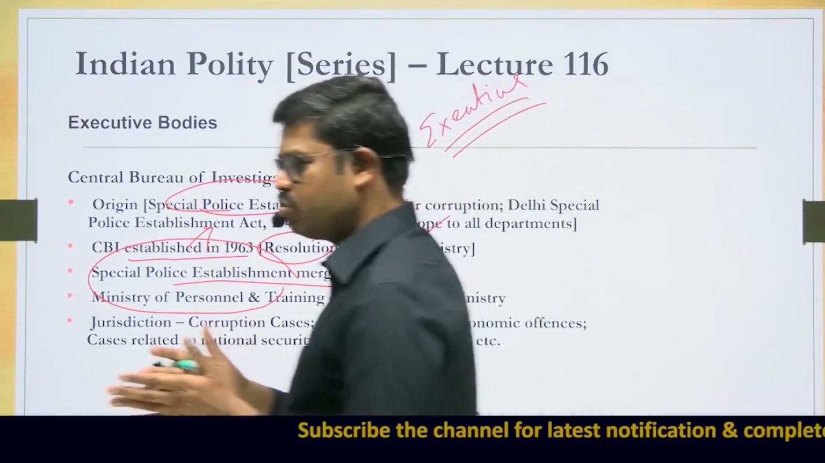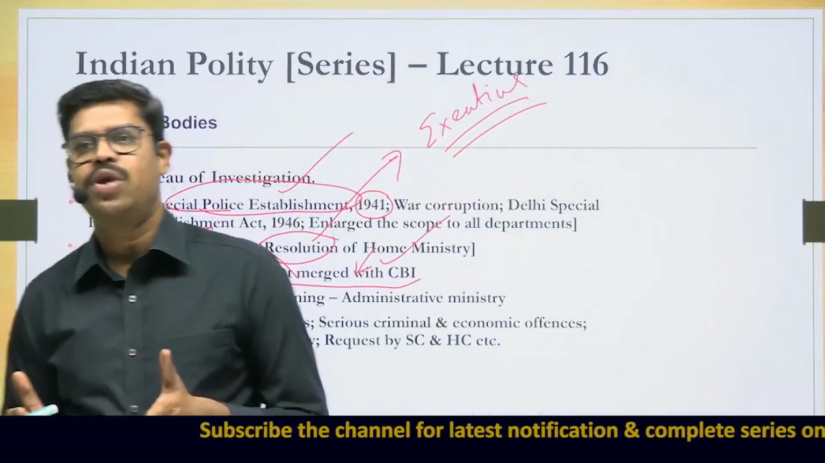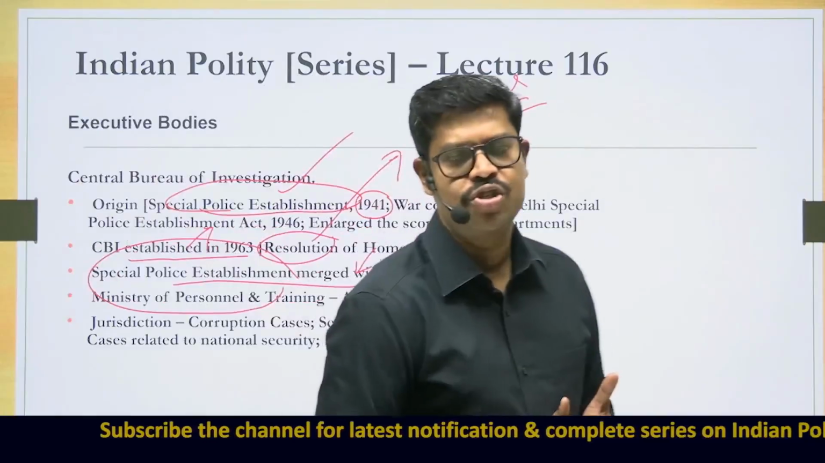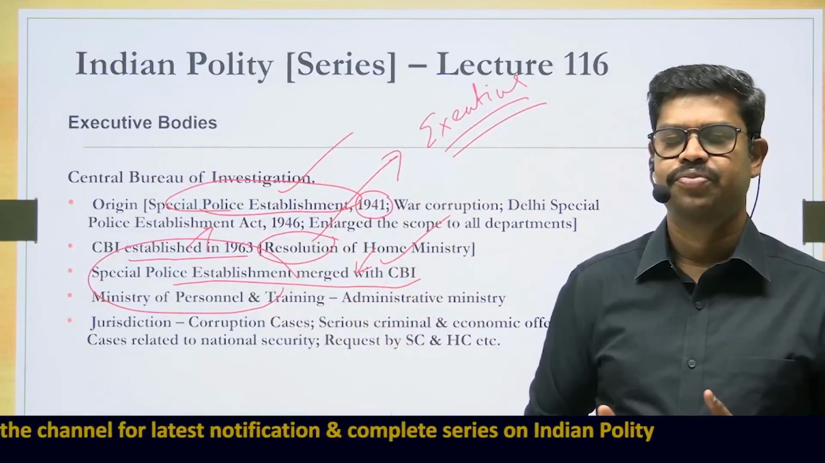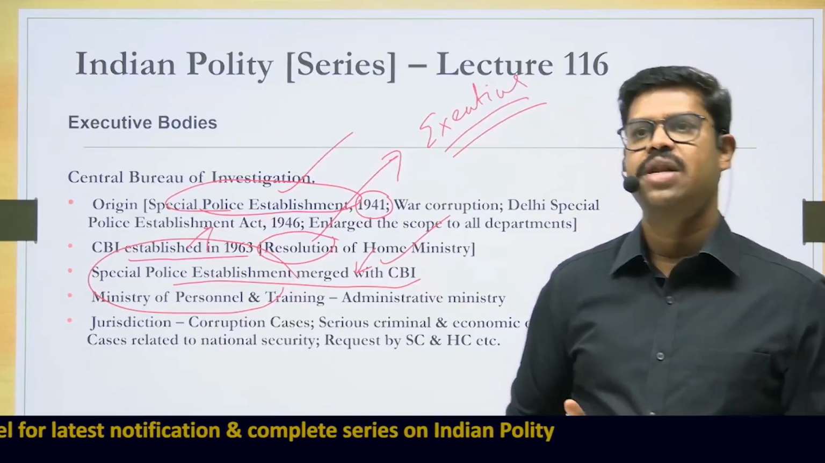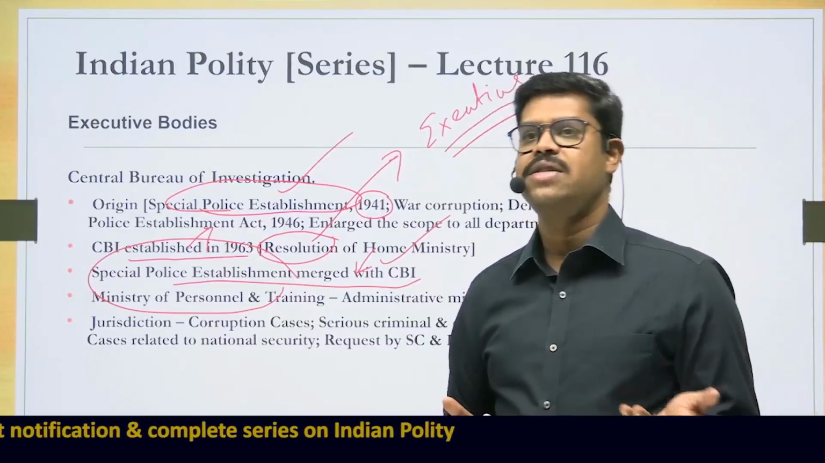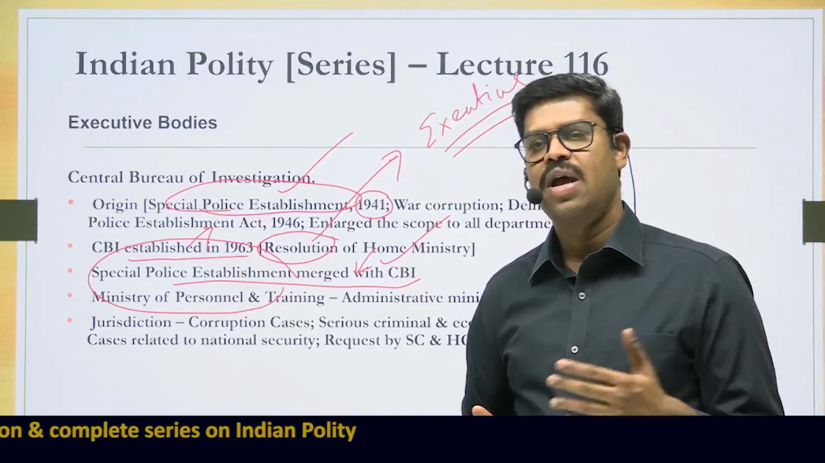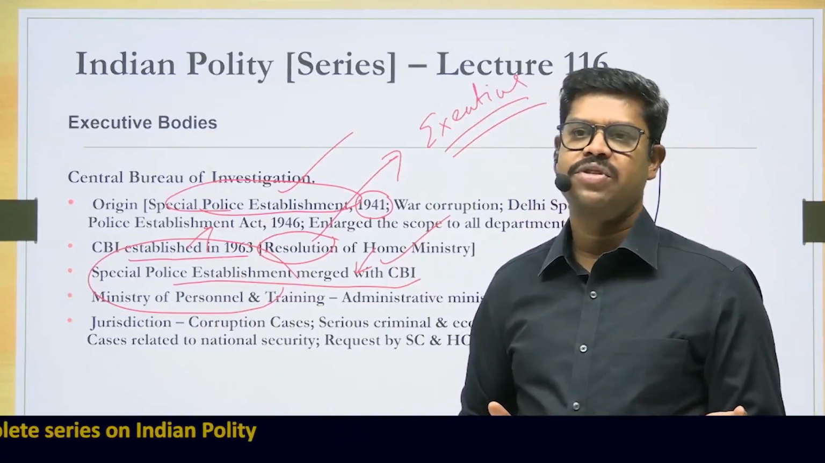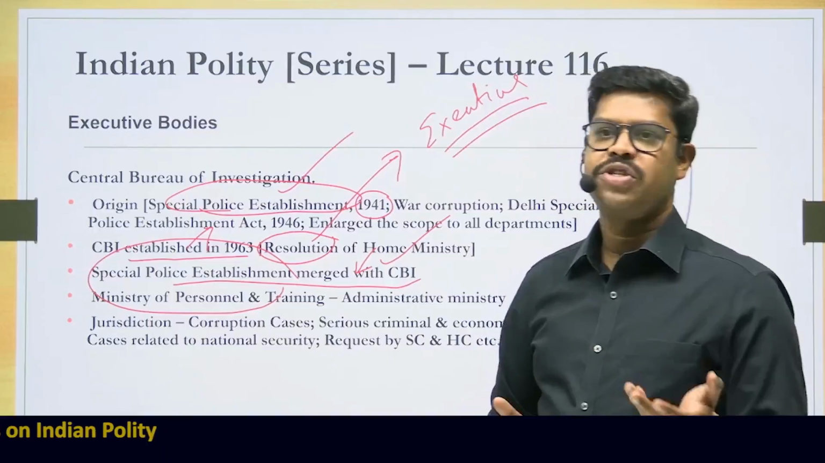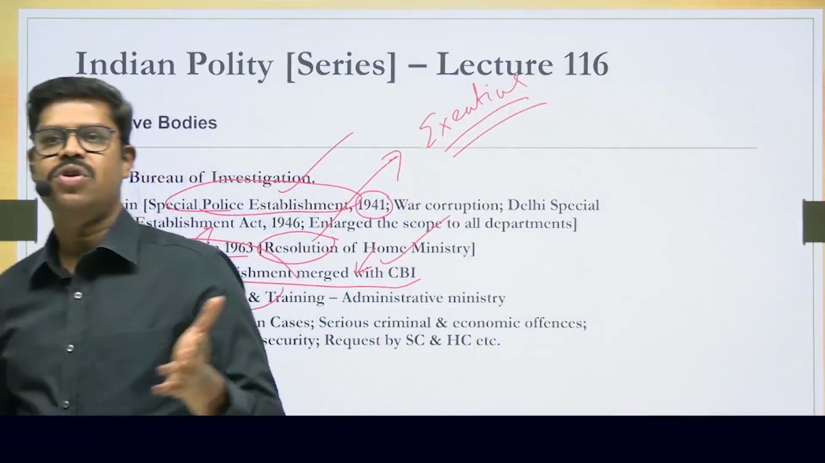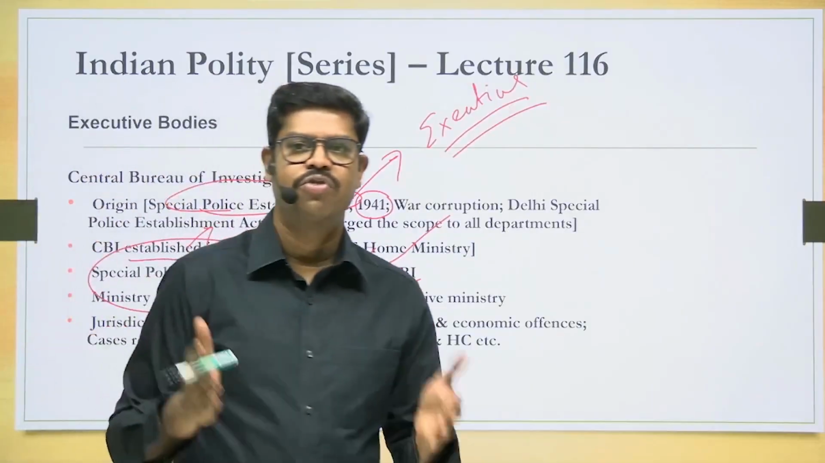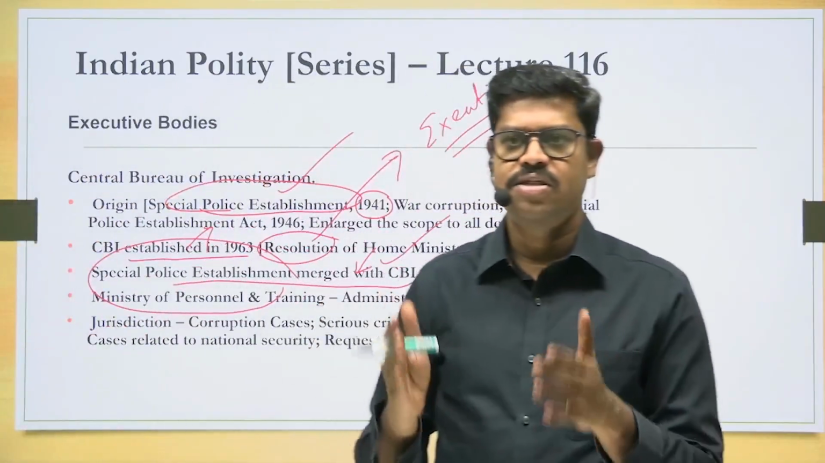And what is the jurisdiction that is entrusted upon CBI today? CBI has jurisdiction in a number of areas. That means what are the areas they can carry out the investigation? They can carry out investigation in a number of areas, which includes criminal cases referred by the Supreme Court and High Court, high profile economic offences, cases related to national security, and of course cases related to prevention of corruption. So these are all the areas where the Central Bureau of Investigation has its jurisdiction today.